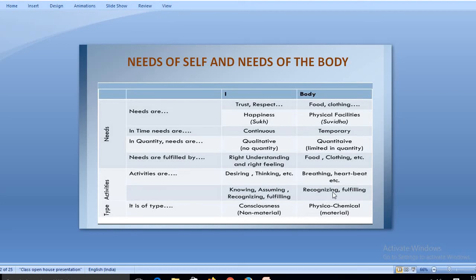If I talk about its types, the I is basically non-material, because it has no material pursuits. The I never wants your money, house, clothing, shelter, food or anything else. So it is basically non-material, whereas the body's requirement is basically material. That is a physico-chemical thing, a materialistic thing, and that is required by the body.